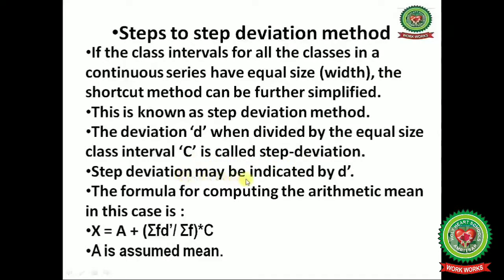So the step deviation may be indicated by d prime. The formula for computing the arithmetic mean in this case is: arithmetic mean is equal to A, the assumed mean, plus summation fd prime divided by summation f, and this whole will be multiplied by the class interval C.